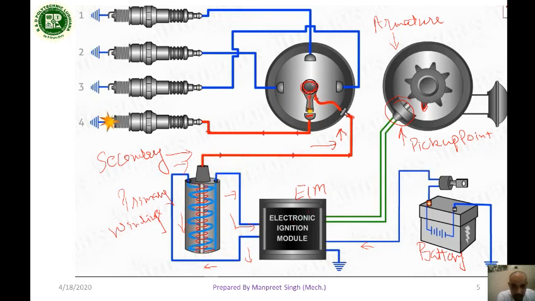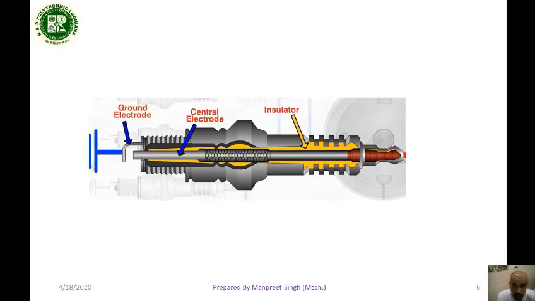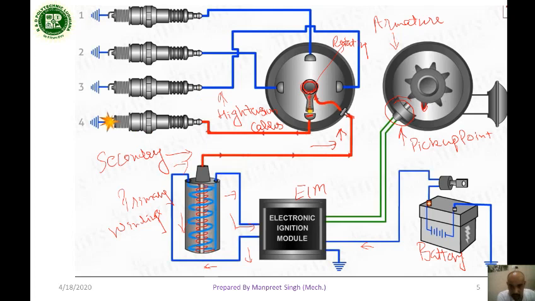The distributor is provided with the rotating arm, and the distributor is connected to the spark plugs with the help of high tension cables. The working is very simple.